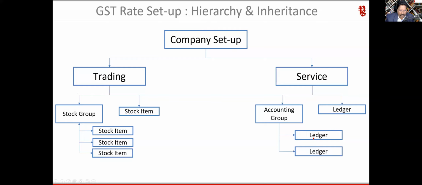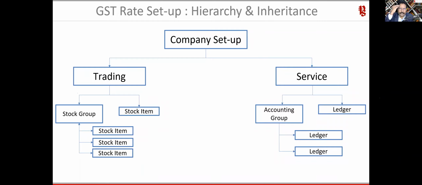You will create a ledger called repair and maintenance. And in this ledger, you will give the HSN or SAC of that if it is a service, and then you will specify the rate, right? So now the second invoice that you are getting, which will be accounted as repair and maintenance in the company, has got one item which is supplied at 28%, right? So how do you handle this?